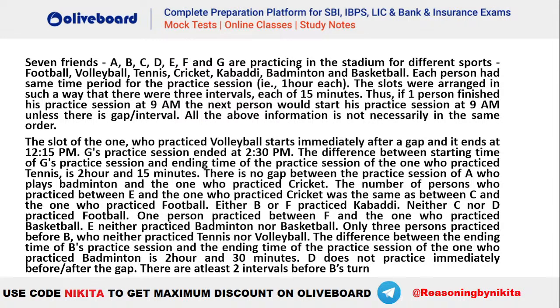So you can see that there are 7 friends who are participating in different sports, right? And they are practicing in different practice sessions which are of 1 hour each. And also you can see that there are 3 different intervals between these practice sessions, and these intervals are of 15 minutes, right? So that means 7 different sports and 3 intervals. That means 10 slots in total, out of which we have 7 for these sports, and 3 for the intervals here. Okay.